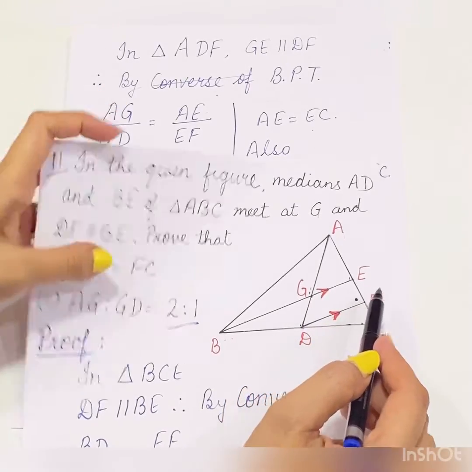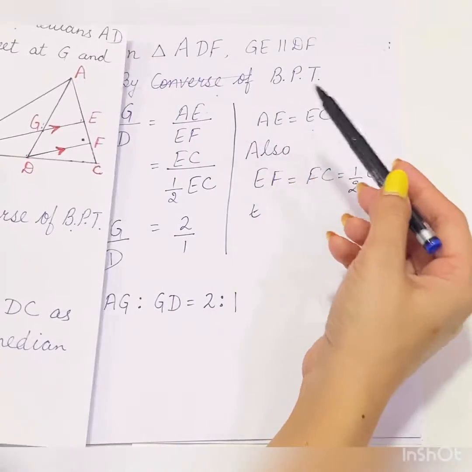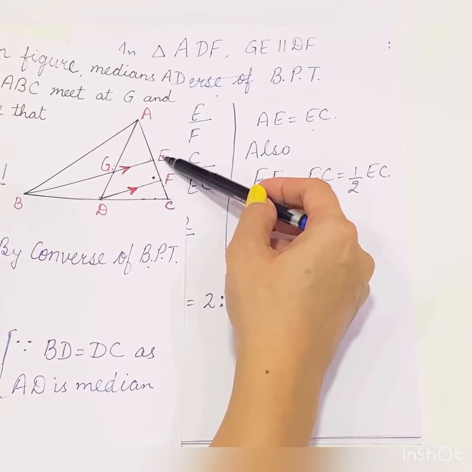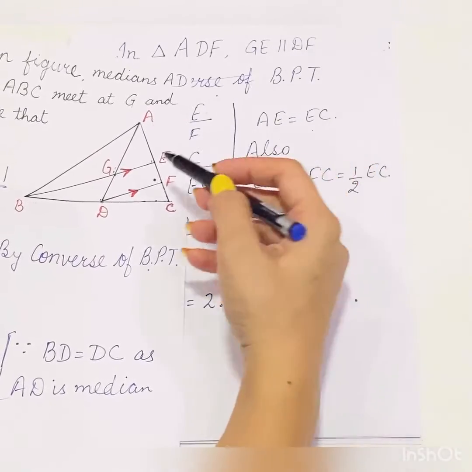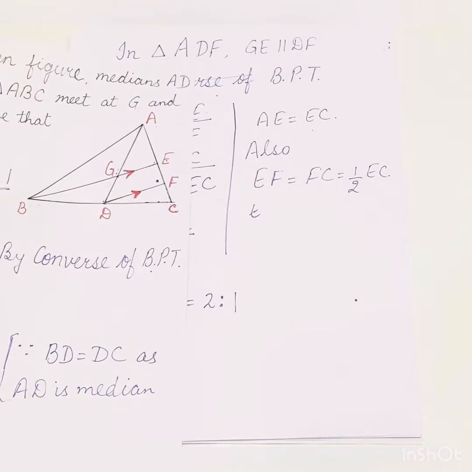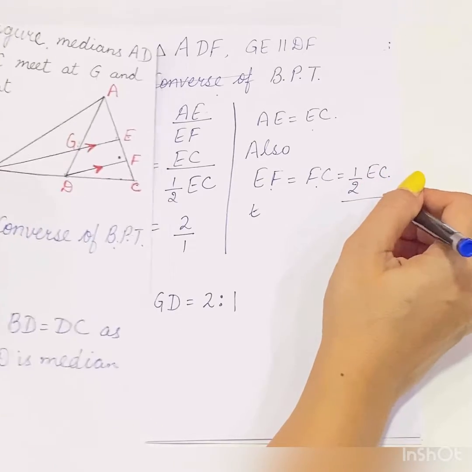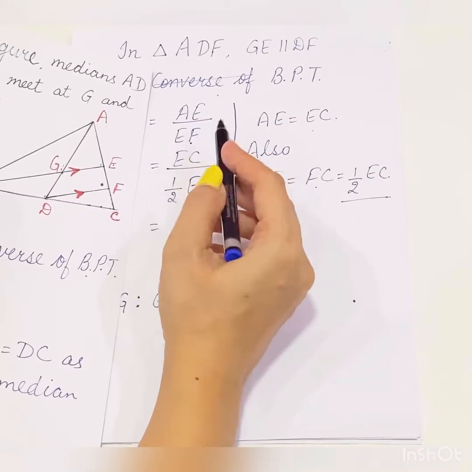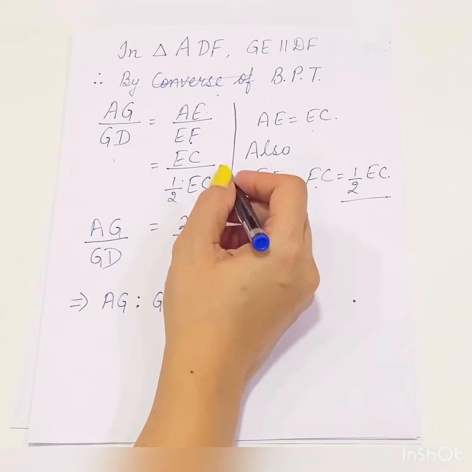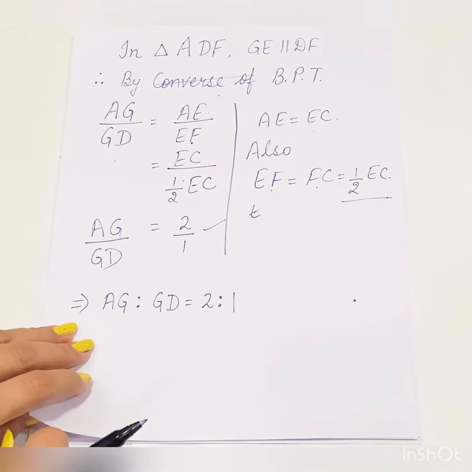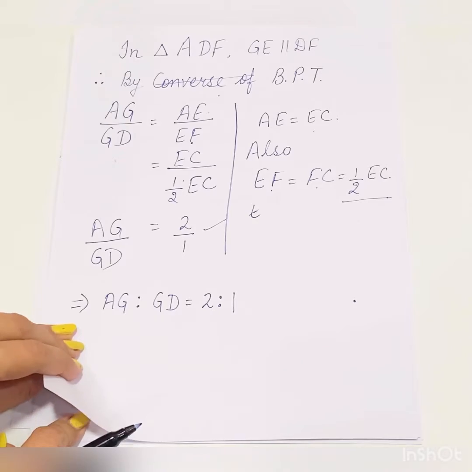Now see, AE and EF, what is the relation we are having? AE is equal to EC because E is given to be the midpoint. Also, we have proved EF is equal to FC, and this EF is equal to FC will be equal to half of EC. So I am replacing this EF by half of EC. Now EC gets cancelled and we are getting AG upon GD is equal to 2:1.